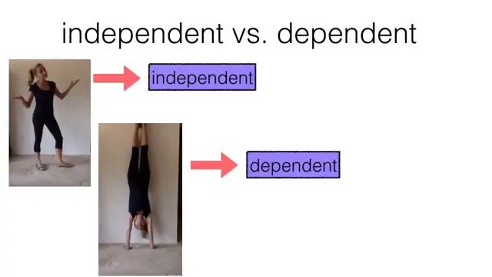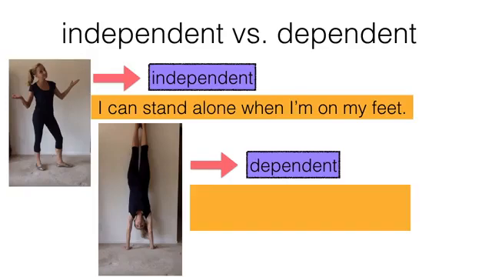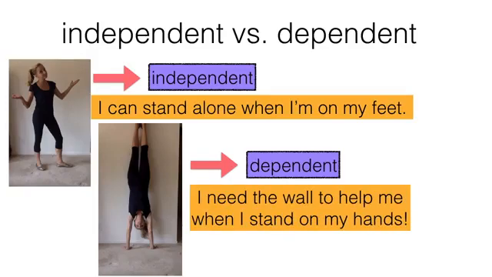Okay, remember, an independent clause can stand alone, just like me when I'm on my own 2 feet. However, when I'm standing on my hands, I need the wall to help me, just like a dependent clause needs an independent clause to help it stand up.